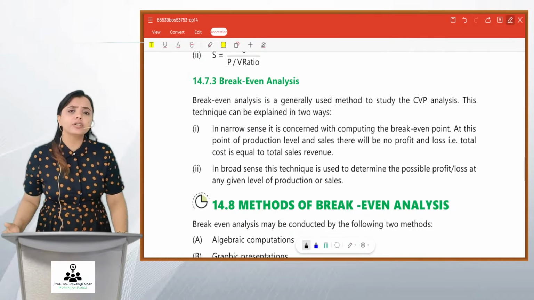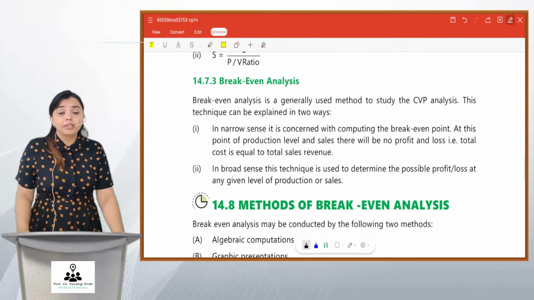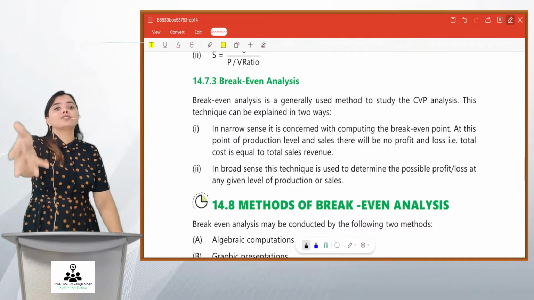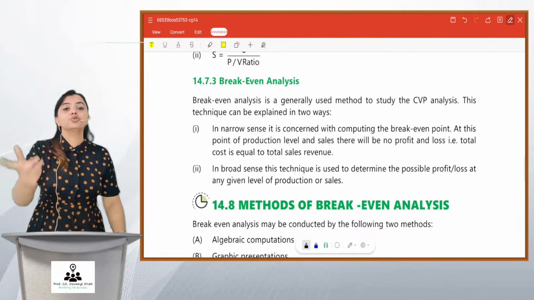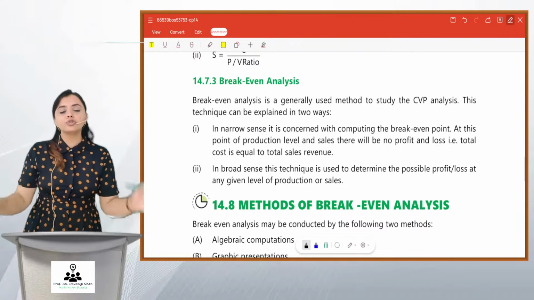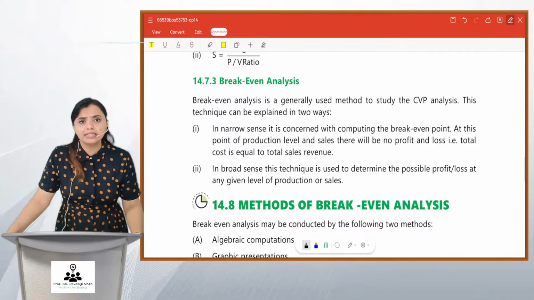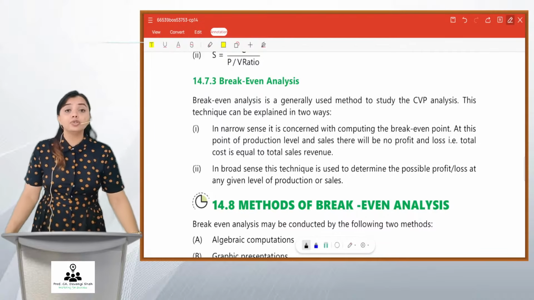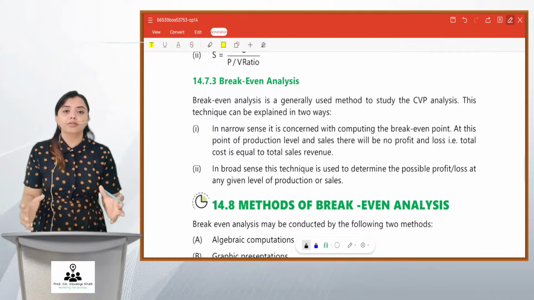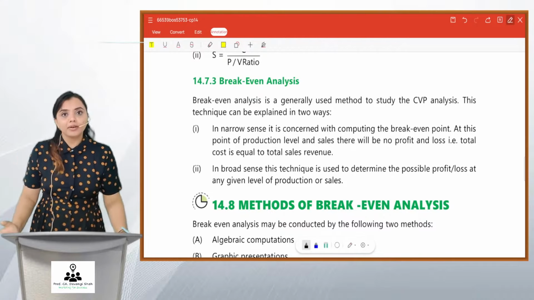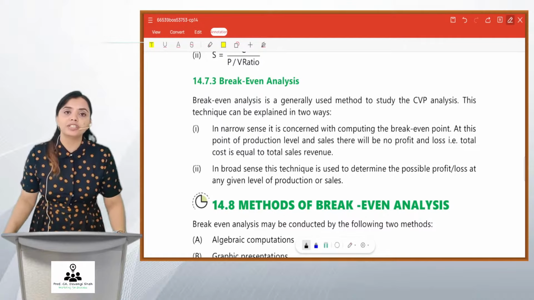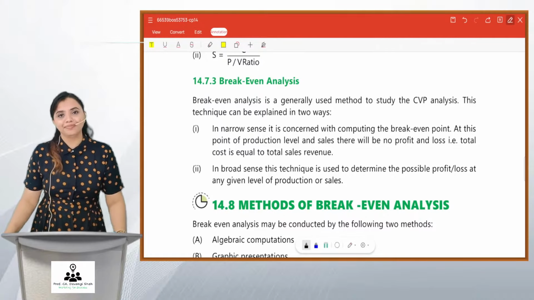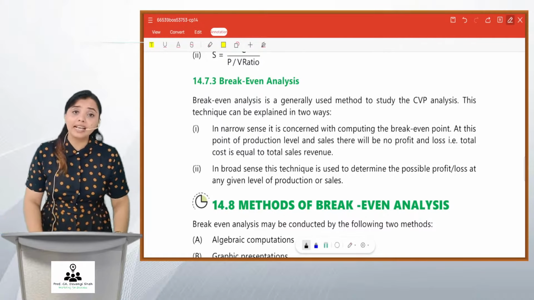Similarly, a manufacturer needs to know its BP, that we have to sell at least this much so that we can progress. We need to sell at least this much to survive. So just like a student who needs to know his passing marks in exam, a manufacturer needs to know BP for its survival. This is the minimum sales the company must do in order to achieve the break even.